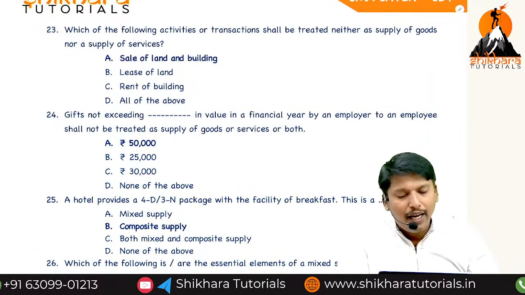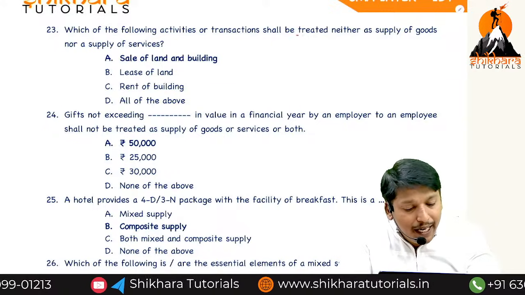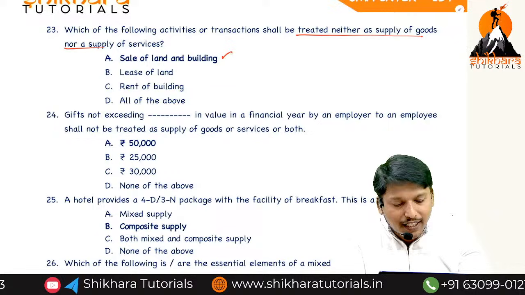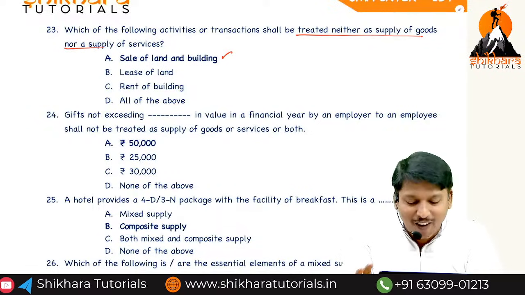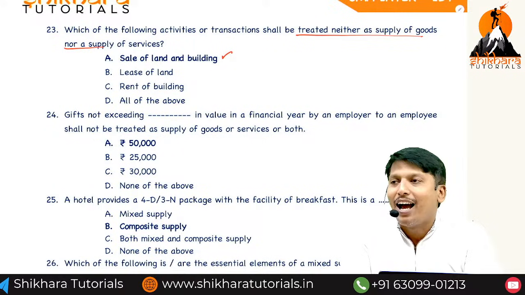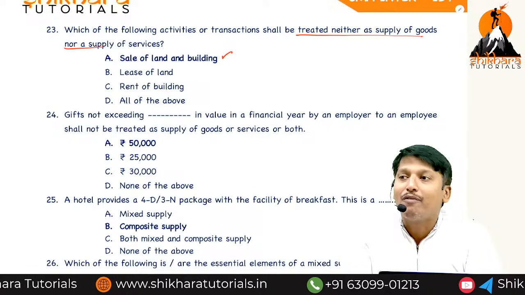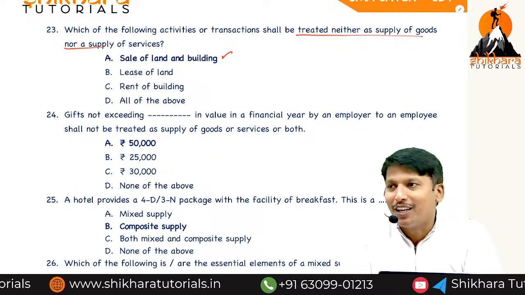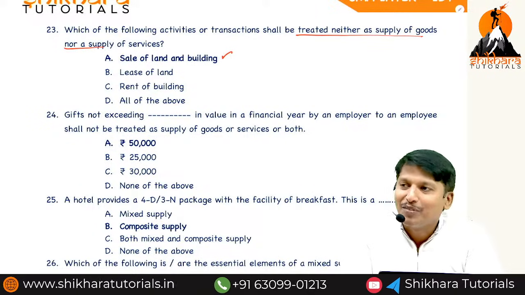Which of the following activities or transactions shall be treated neither as a supply of goods nor a supply of services? Sale of land or building. As I already said, if you purchase an apartment flat after completion, after getting an OC certificate, it is in the negative list.